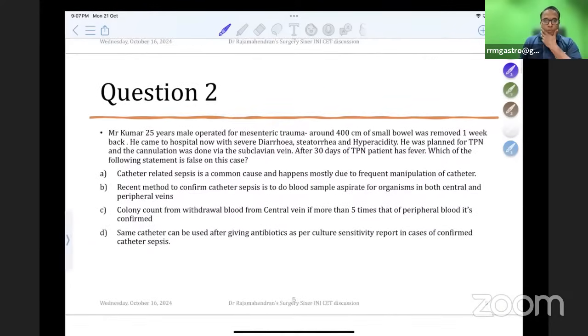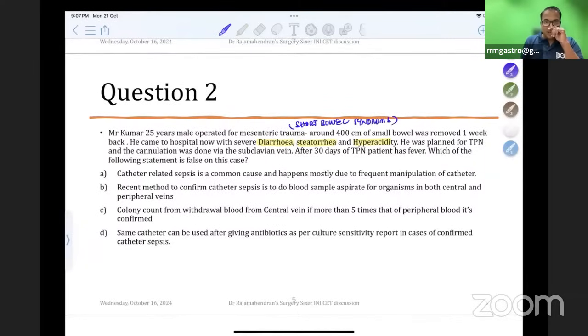Second question: Mr. Kumar, 25 years male, operated for mesenteric trauma. Around 400 centimeters of small bowel was removed one week back. He came to hospital now with severe diarrhea, steatorrhea, high acidity. Can you tell me what this concept is related to? This is the diagnosis of short bowel syndrome. So this is a case of short bowel syndrome, but this question is not related to short bowel syndrome.